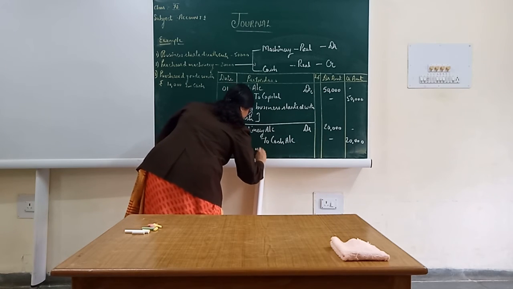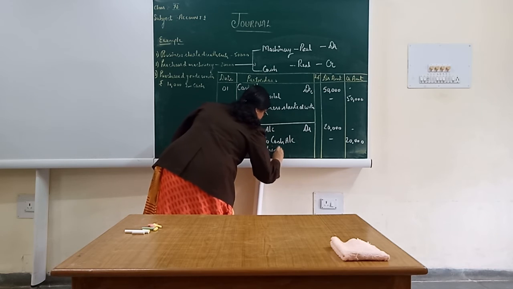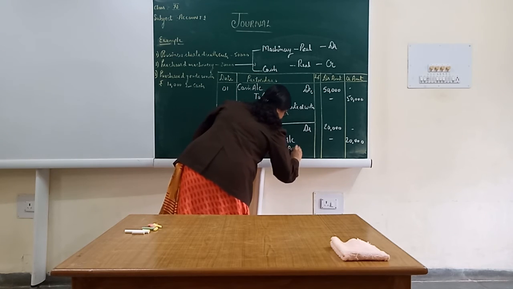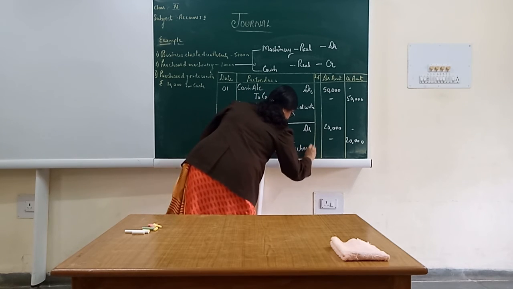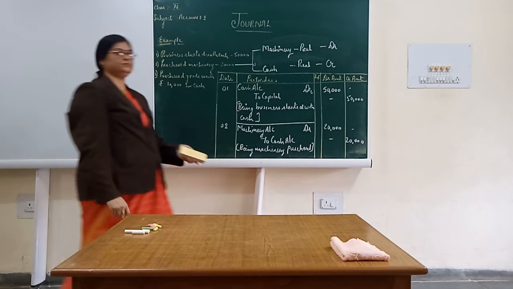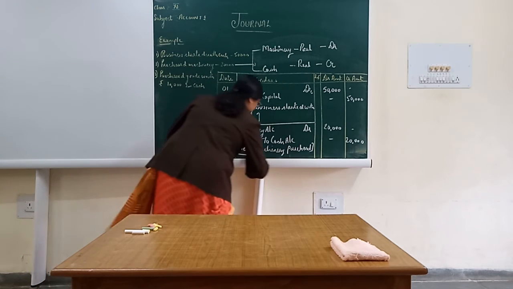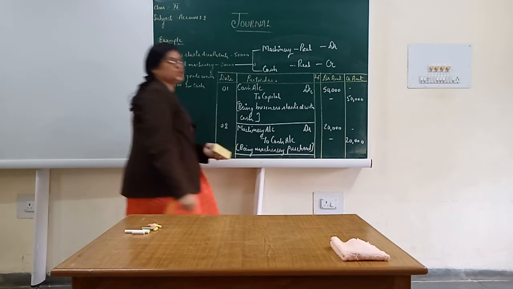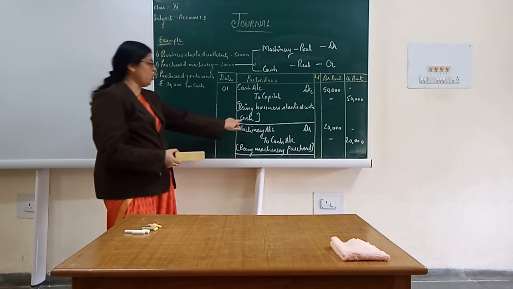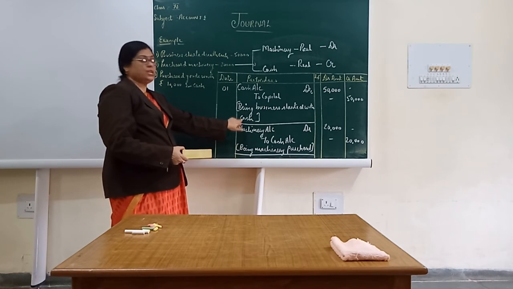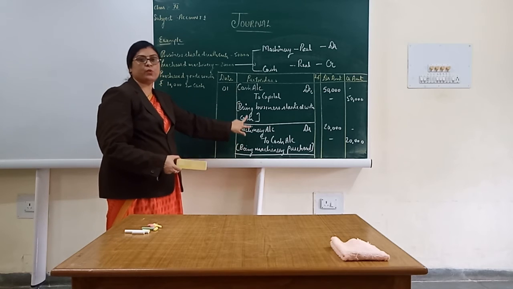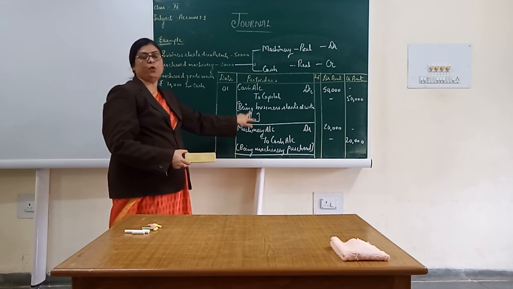Being machinery purchased. Draw a line over here to differentiate between these two entries. It separates the two entries.